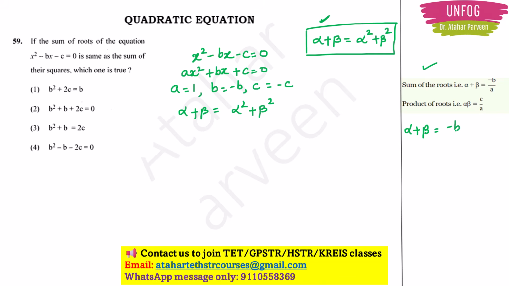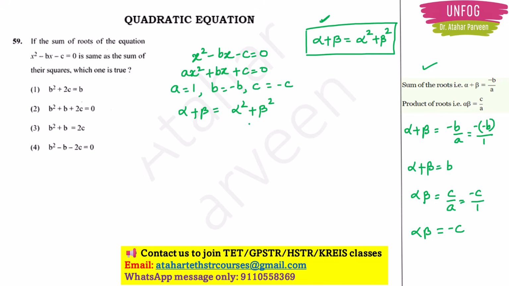This is minus b by a, right? So what is b here? It is minus b, right? So minus of minus b, a is 1. So what will be alpha plus beta? It will be b. We will also want the product of the roots. I will tell you why. First let us calculate this. This is equal to c by a, right? What is c? It is minus c. A is 1. So alpha into beta will be equal to minus c, right? So let us keep this aside.